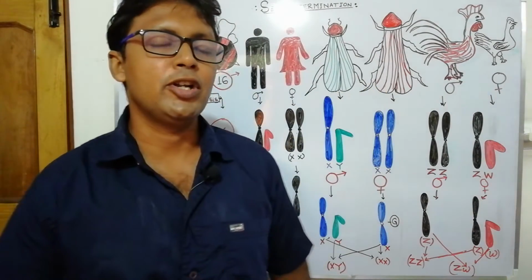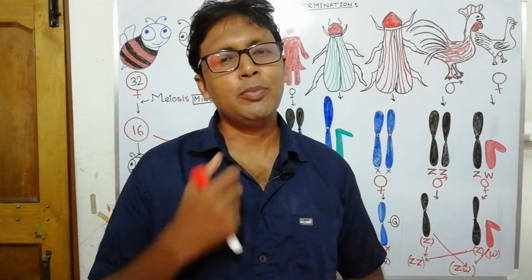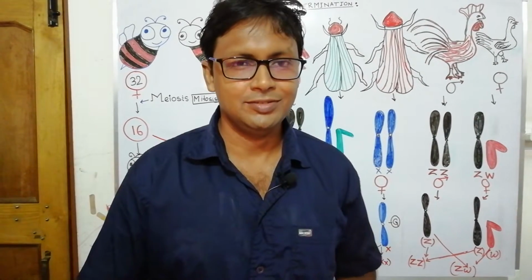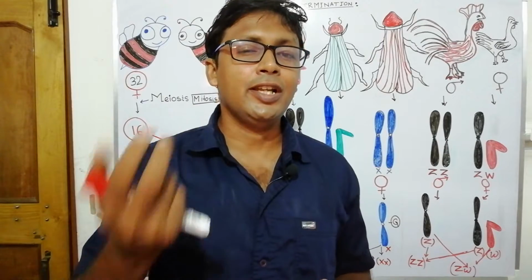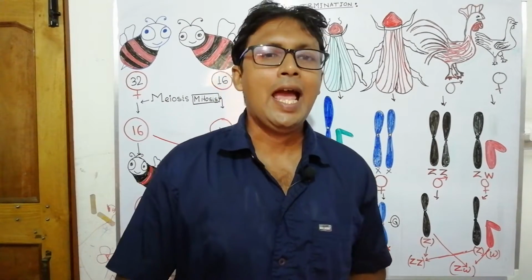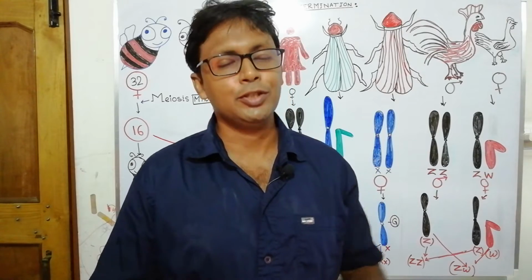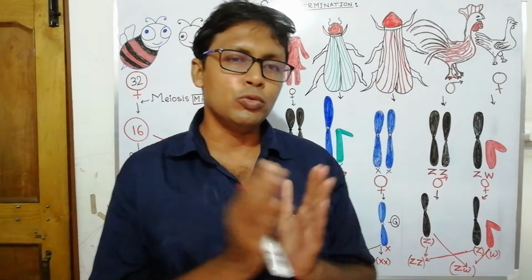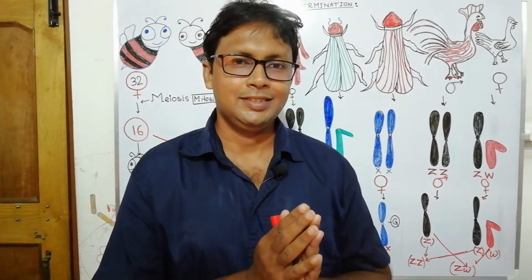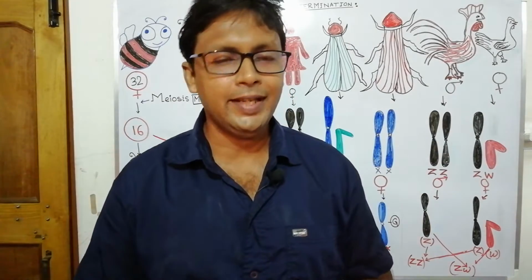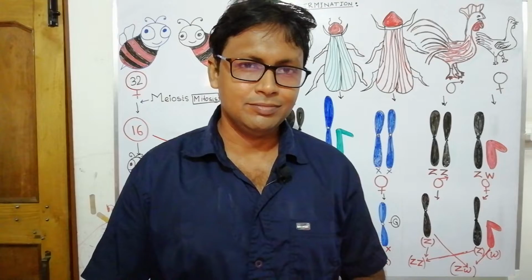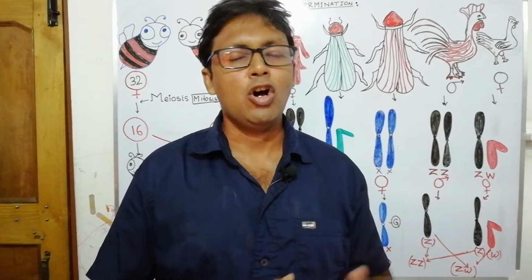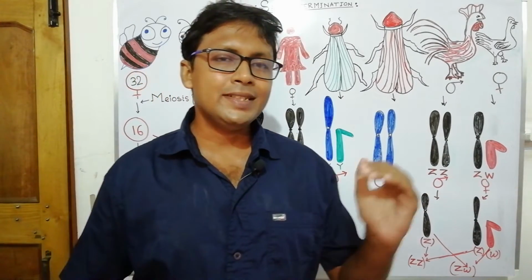In the previous classes, we have already discussed how the chromosomes are transferred from one generation to the next generation through gametes, and where the traits are actually present in the chromosomal theory of inheritance. Today we shall discuss who actually determines the sex in offspring, that is, whether the new individual that will be born will be male or female. Who is actually the determinant?